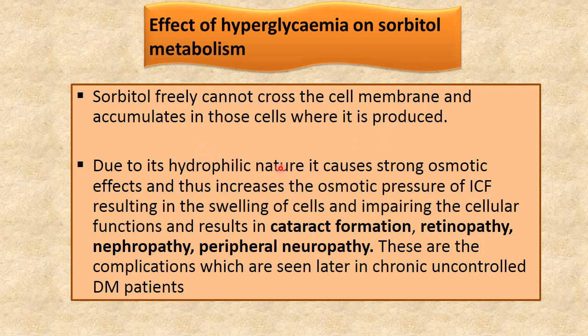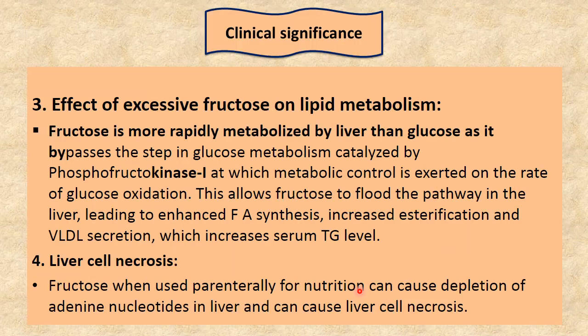Due to its hydrophilic nature, it causes a strong osmotic effect and thus increases the osmotic pressure of intracellular fluid, resulting in swelling of the cells and impairment of cellular function, and results in cataract formation, retinopathy, nephropathy, and peripheral neuropathy. These are the complications which are seen later in chronic uncontrolled diabetes mellitus patients.